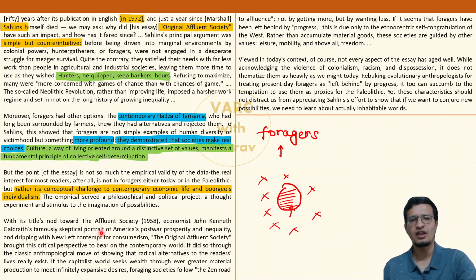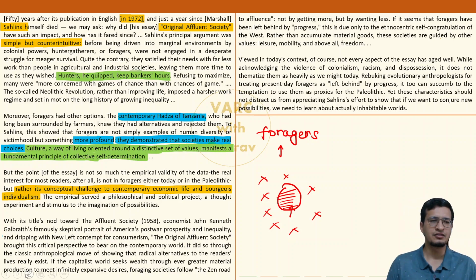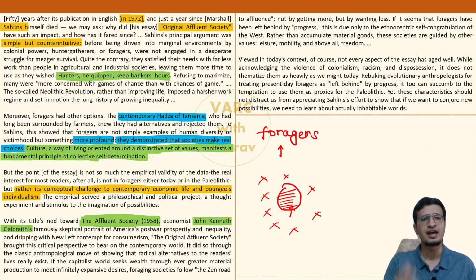That back in 1958, another essay was written by the name of The Affluent Society, whatever way you like to pronounce it. Okay. And who wrote it? John Kenneth Galbraith. Okay. This name sounds familiar, Affluent Society. Wait a minute. Yes. Why?